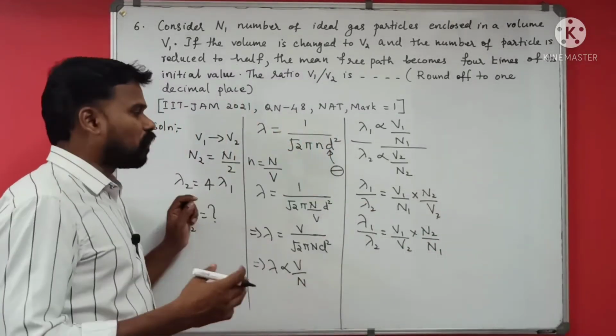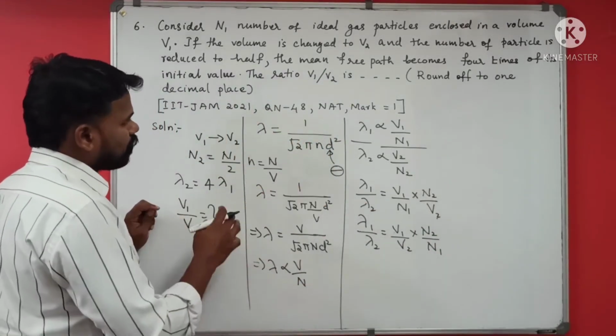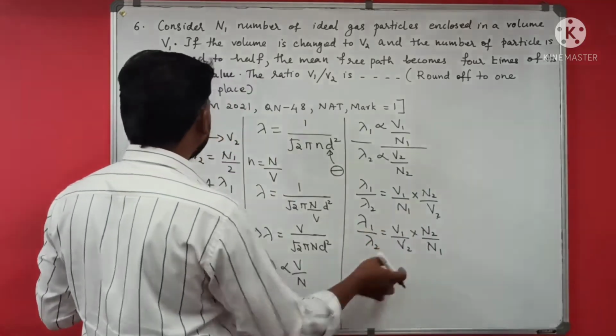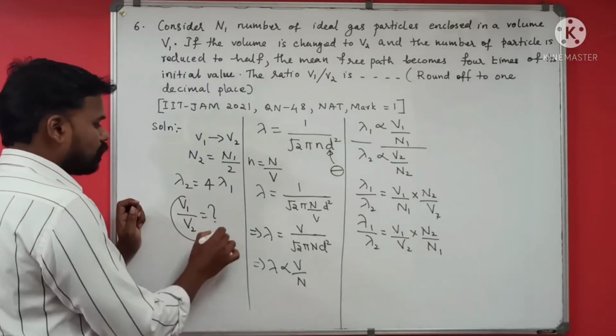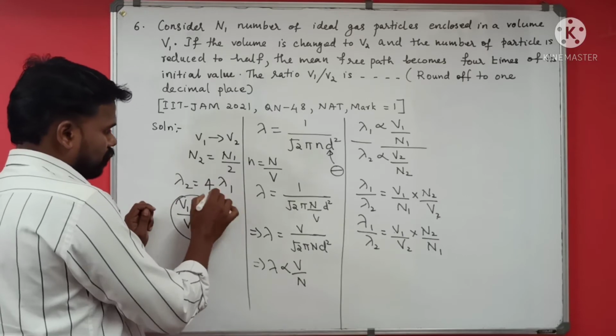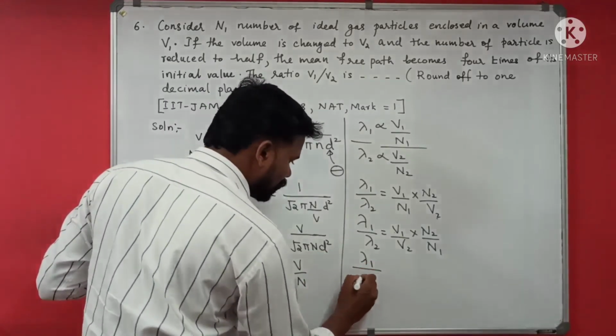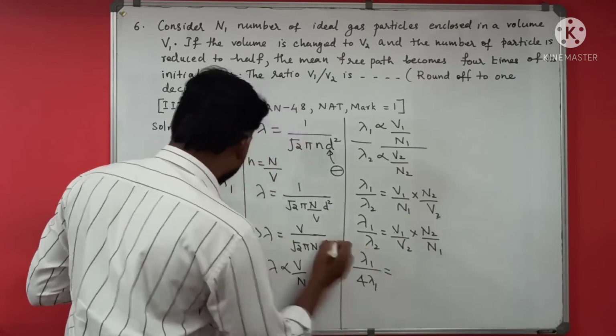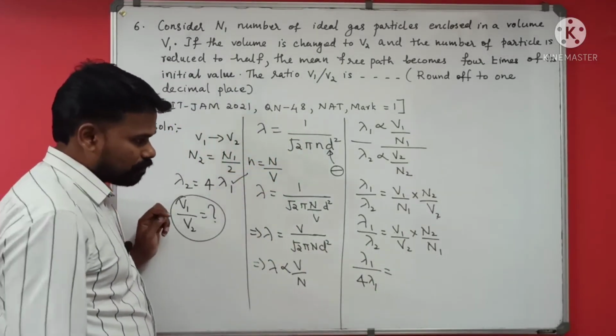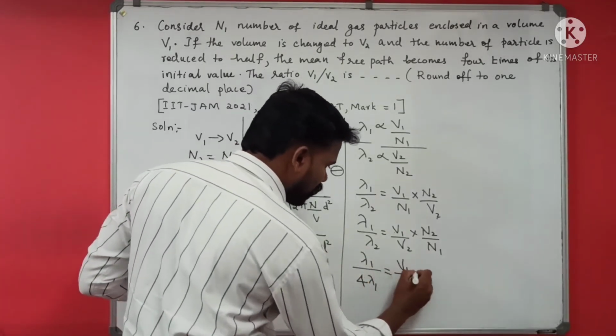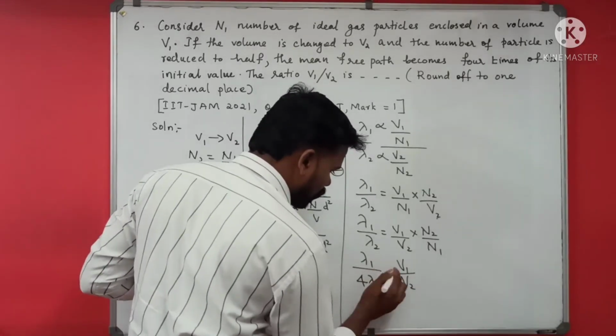I will substitute for lambda, V and N. We have to find V1 by V2, this is our question. Lambda 1 is given, and for lambda 2 I will substitute lambda 1 by 4.